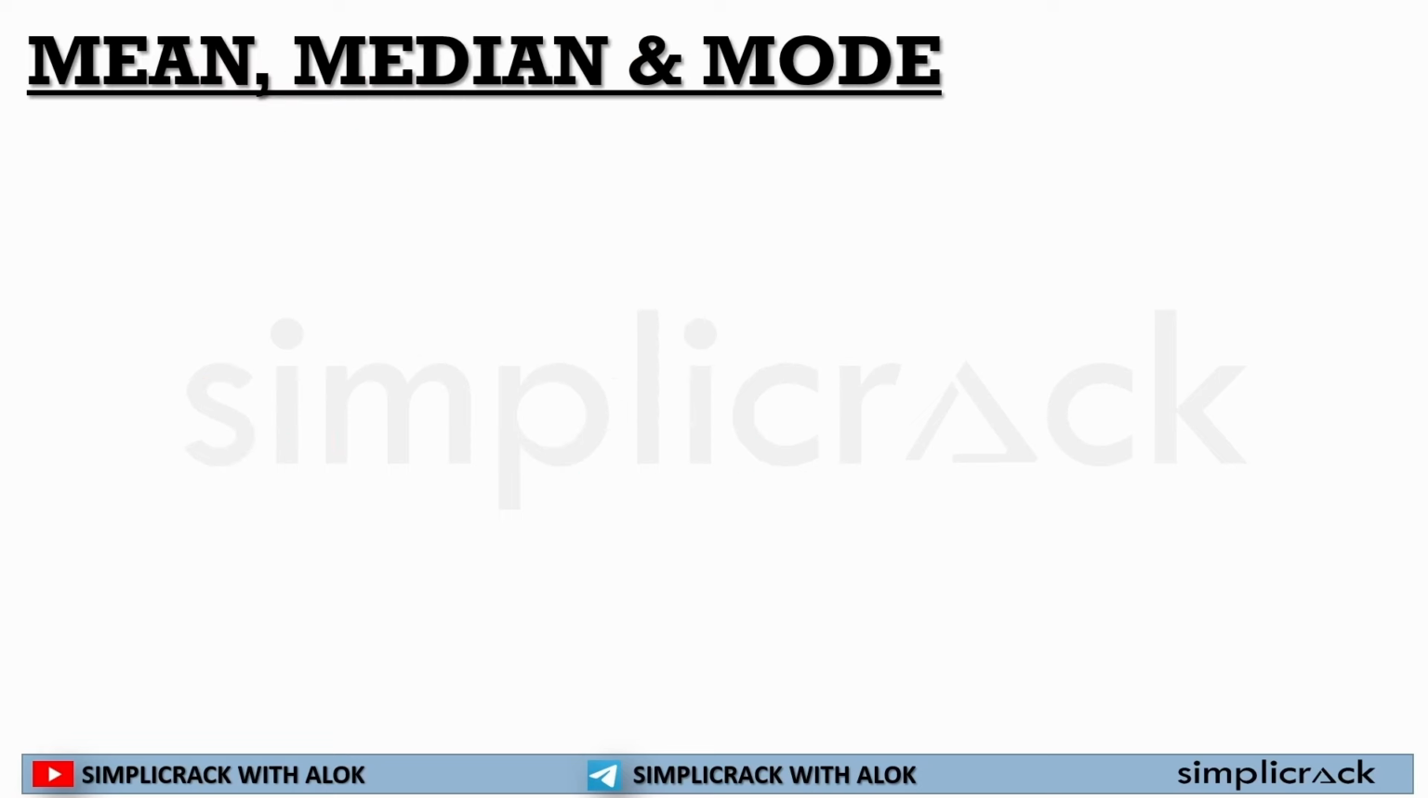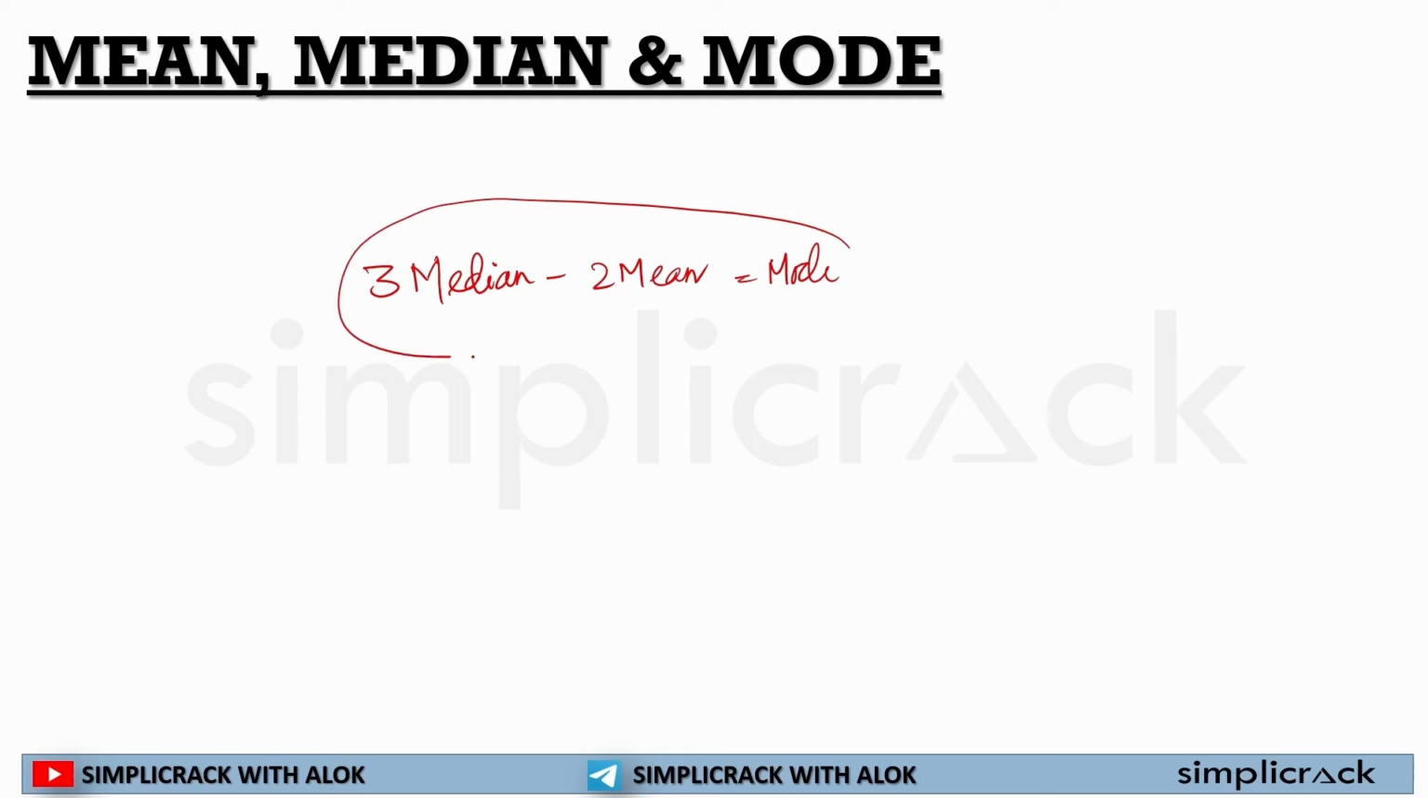So this was the mean, median, mode formula. Let me write it down again: 3 median minus 2 mean is equal to mode. I hope this will be clear for each and every one of you.